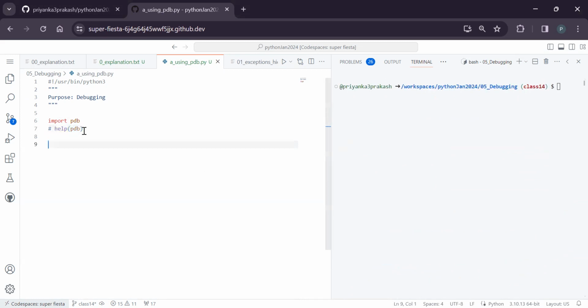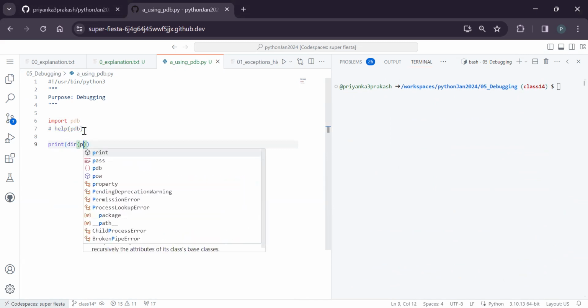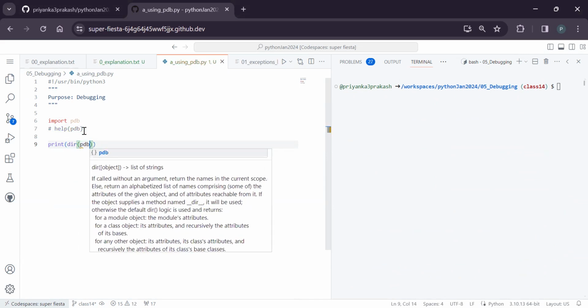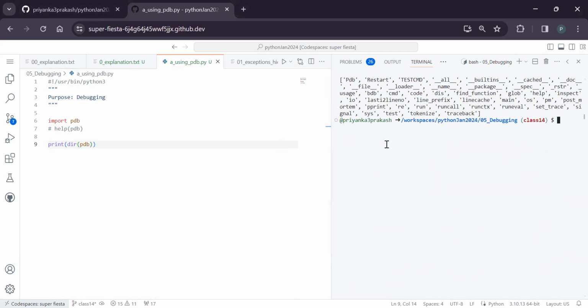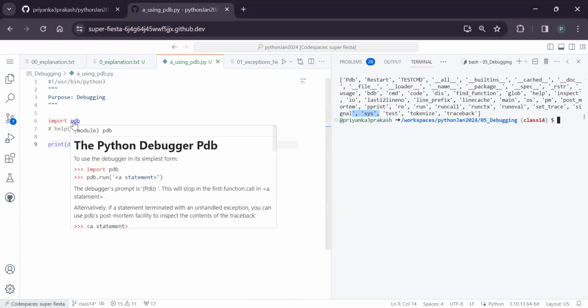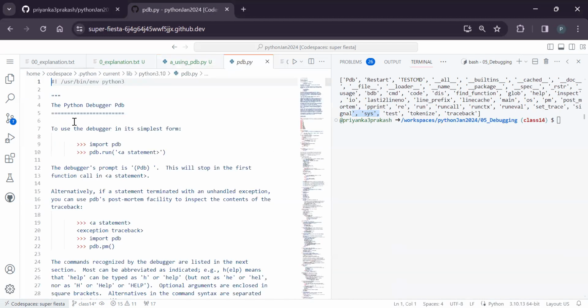And with PDB, what is the list of attributes to see? Do dir of PDB. You can see what all things it is supporting. Primarily it has the sys module also. Why does PDB have the sys module? Because other modules will also inherit these modules. In future, you will learn that if you Ctrl+click on that module, you will go to the documentation of that.